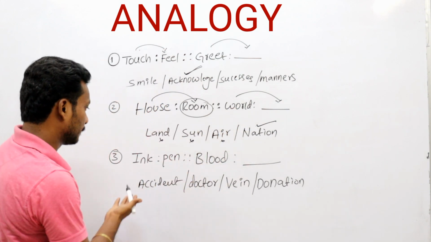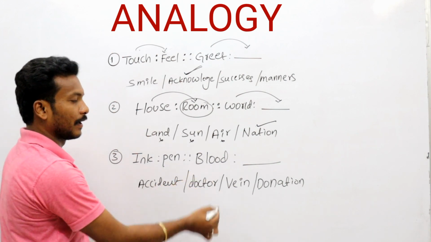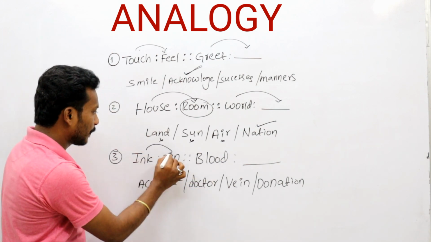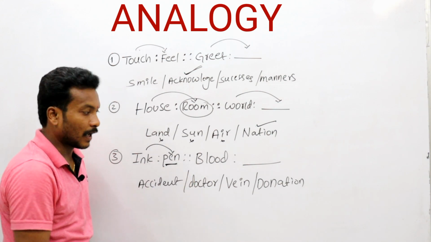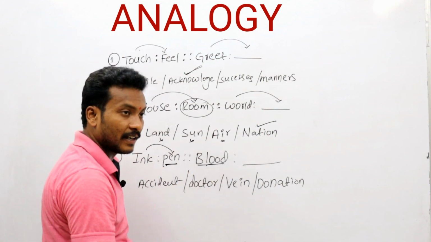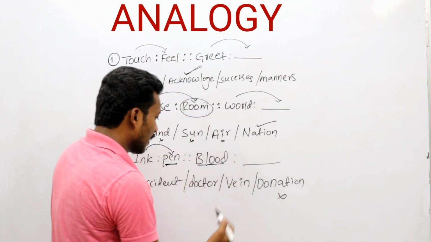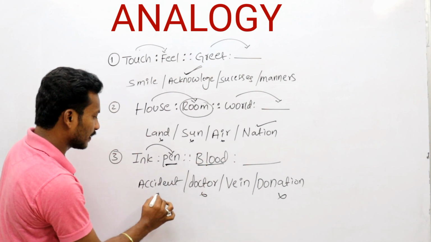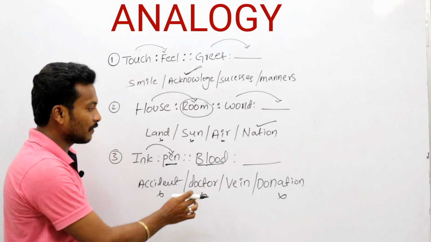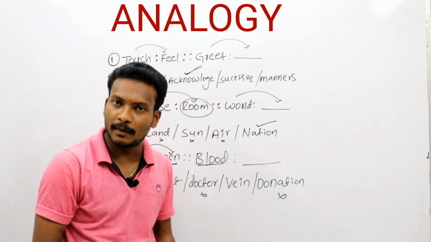Now the third question: ink, pen, blood. What is the relation of ink and pen? Always ink is in a pen. Now blood is donated. This is a process. Blood is given with the help of a doctor, there is no relation. At the time of an accident we can get blood. Sometimes we get blood, or else not.